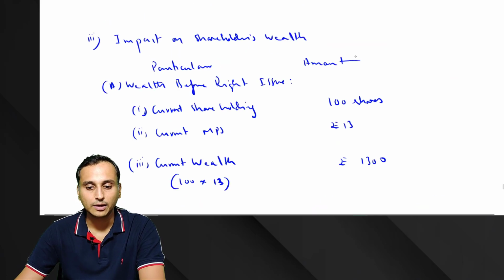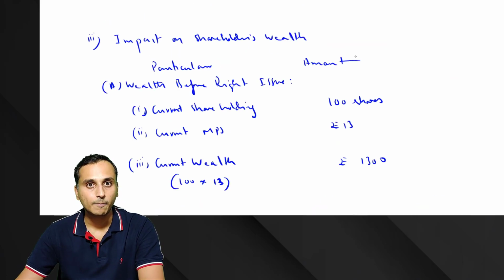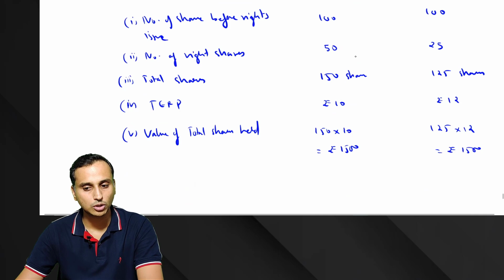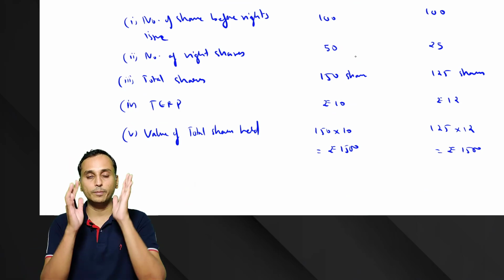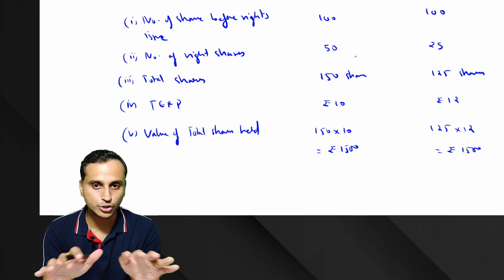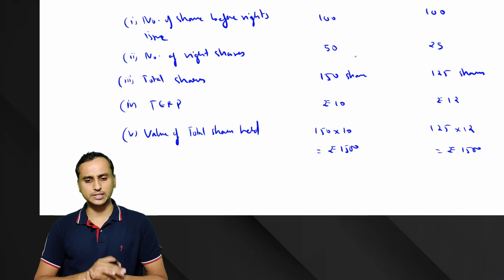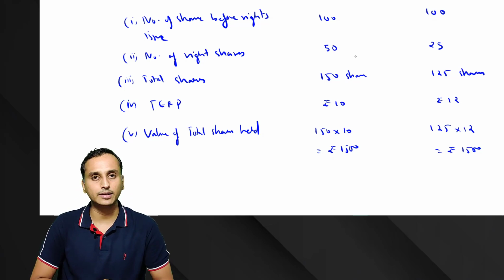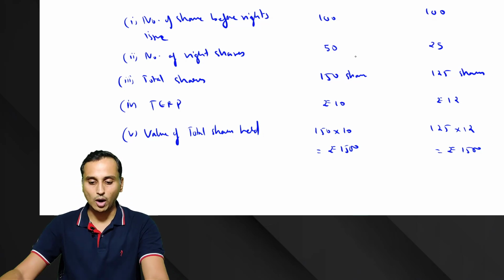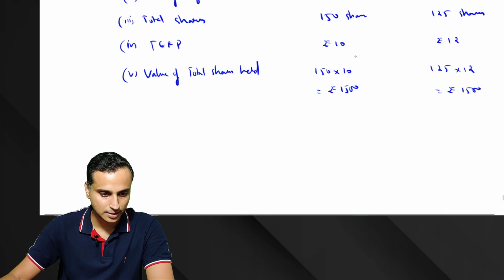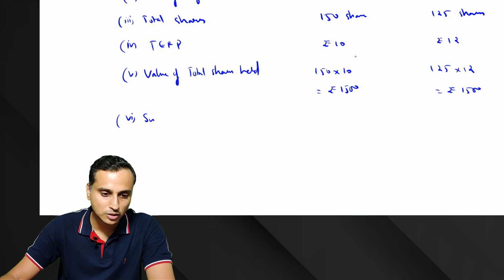Previously, how much was the wealth? 1,300. Now it looks like his wealth has increased to 1,500. Yes? No. It is purely an illusion you are getting now. Wealth has not increased. Why is the wealth not increasing? I'm telling. What has happened? See, this is what has happened. Your wealth has not increased. How much you paid for subscription?